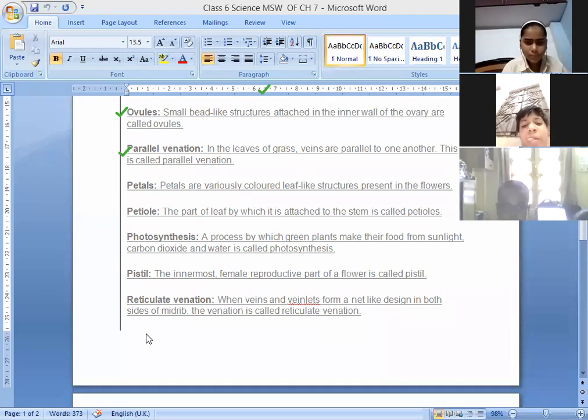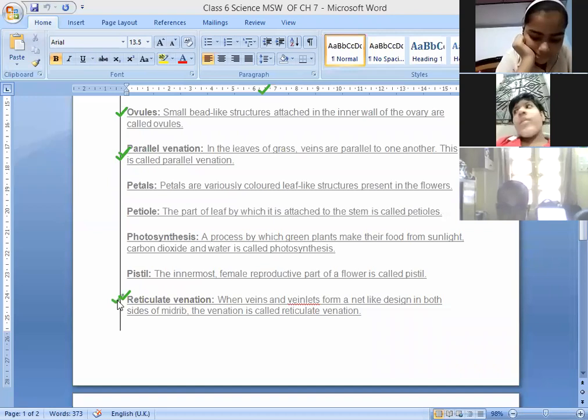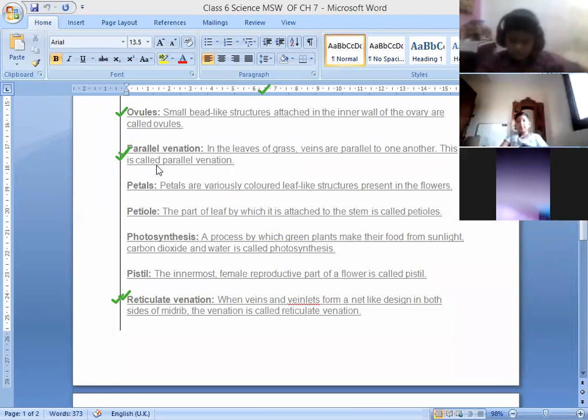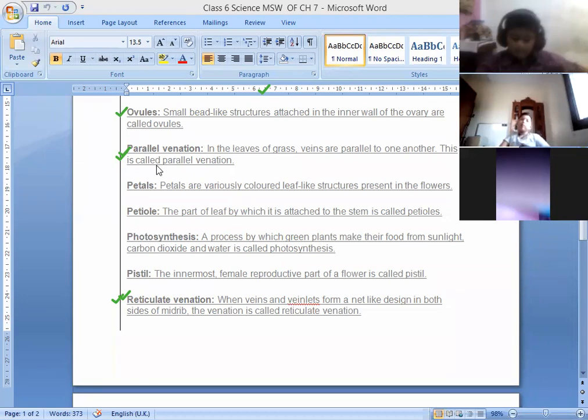Children, this question may come in the difference form. See, reticulate venation and parallel venation. You may do this question in the difference form: parallel venation and reticulate venation. Okay. Next is